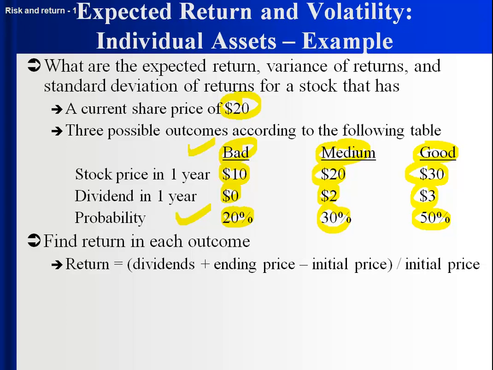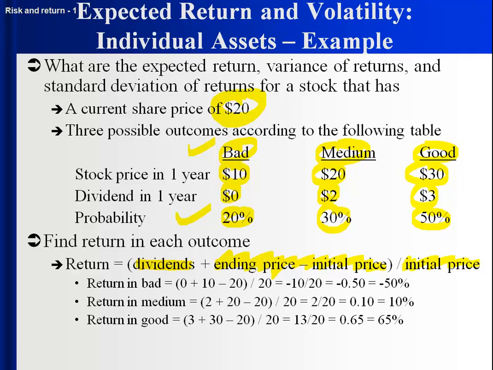If you remember, the return over a particular period is equal to the cash flow, which for a stock is the dividends, and we can see what they would be if things turn out bad, medium, or good. Capital gain, which is the ending price minus the initial price. We know that the price initially today is 20, and we're given what the price will be in a year, which is the ending price, and divide by the initial price, which is the price today, which is $20. So we can figure out the return in each outcome.